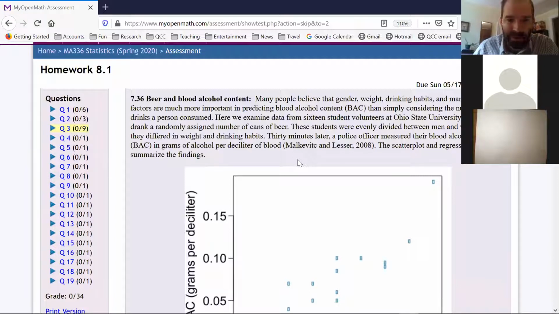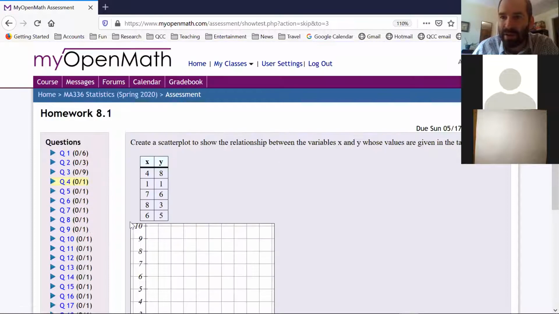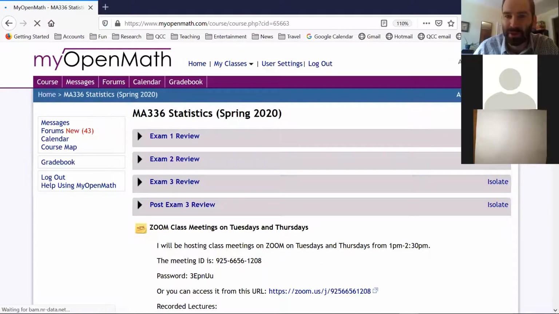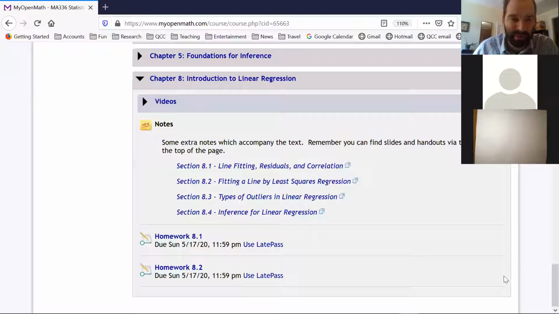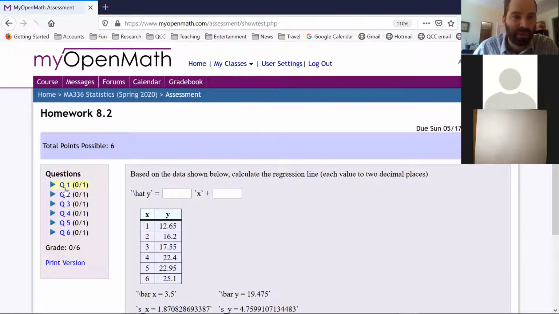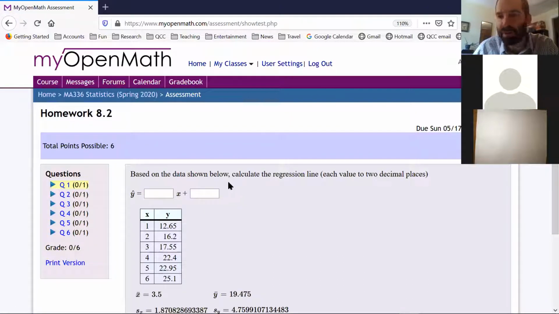Let me look through and see what your other chat messages were about recommended problems here. 4, 5, and 6. Okay, well, hopefully these are better. Okay, this is 8.2, 4, 5, and 6. And number 1 in 8.2. Okay, let's get out of section 8.1. Before I go through these problems, I'm going to review what we talked about last time. I want to finish reviewing that, and I'll touch on some newer material, and then we'll come back here.